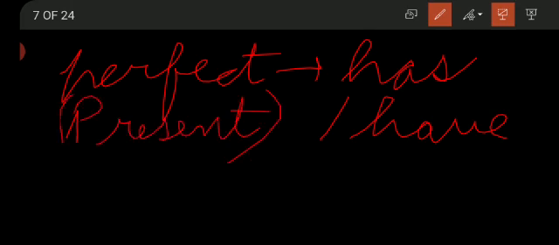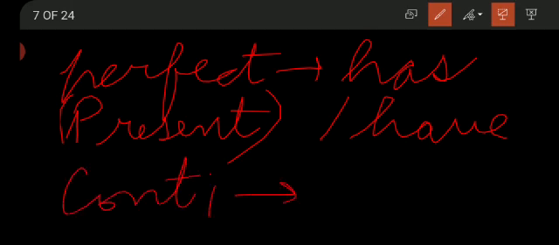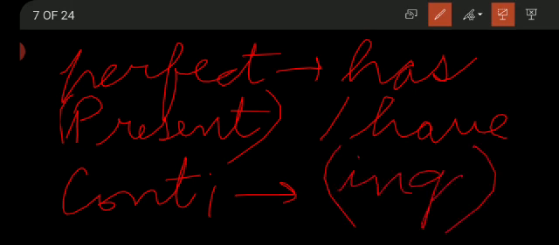In present perfect tense, we always use has and have, and for the word continuous, keep in mind that we will use ing with the first form of the verb. You have to be very careful about this formation: for present perfect we use has and have, and for the continuous we use ing with the first form of the verb.